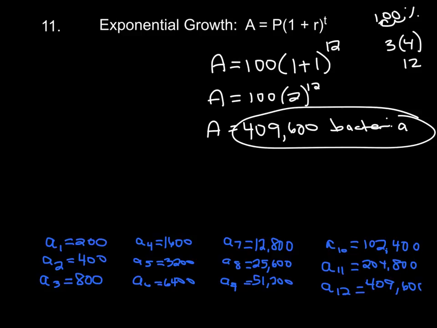So I mean, either way, you still are getting the same answer. This way you just have a lot more to list out, but here you would have the same thing at the end of the fourth hour. You'd wind up with 409,600 bacteria.